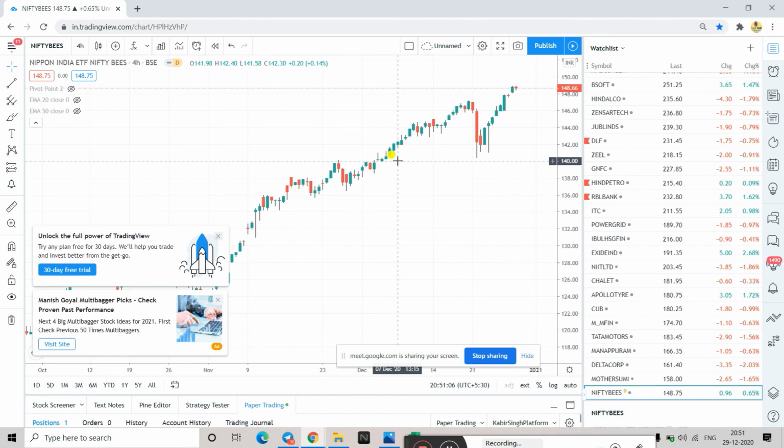So we can trade on this Nifty Bees also, Kabir? Yeah, you can do intraday in this, not an issue. This is just like a stock. And you can invest for the long term also. This is how you should do it. This part understood, right? So I have just told you a few points about positional investing.